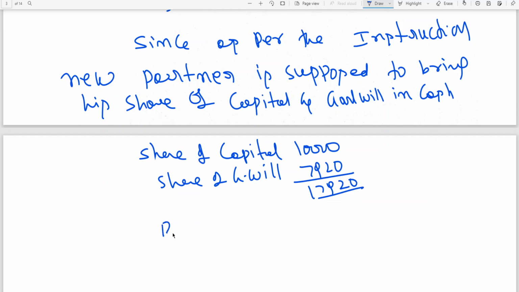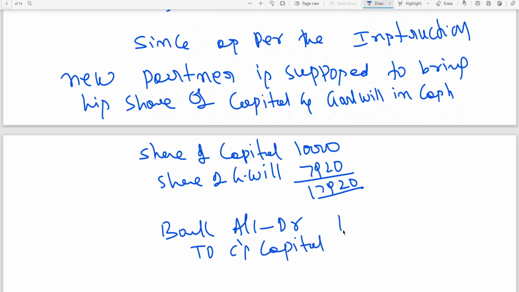So the entry will be bank account debit, to C's capital. This is a very advanced problem, very rarely you come across, but having said that, in the examination you have to expect these kinds of problems. Bank account to C's capital. Now normally when a new partner brings his share of goodwill, we credit it to the old partners' capital accounts in the sacrificing ratio.